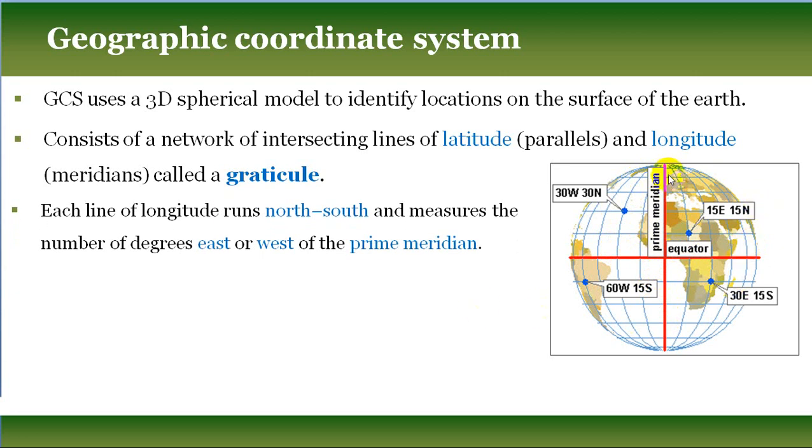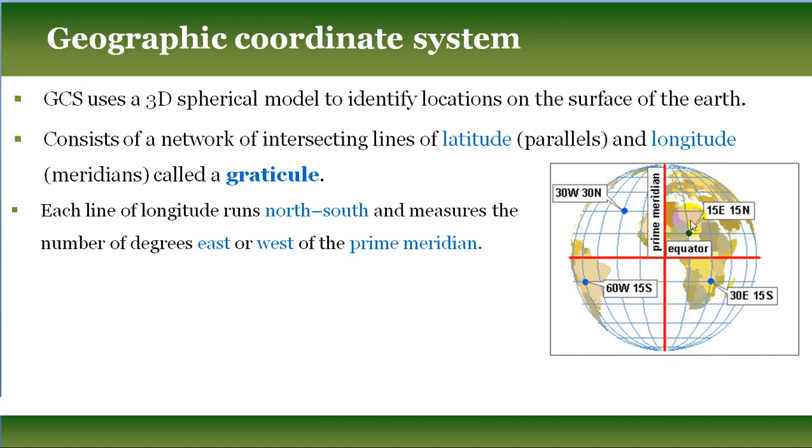Each line of longitude, those vertical lines, runs in the north-south direction and measures the number of degrees either east or west from the prime meridian. The prime meridian is the longitude line whose value is 0 degrees.